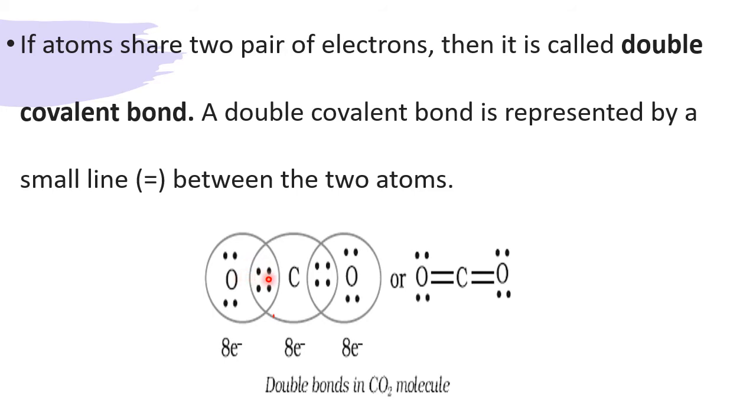That means between carbon and O, sharing of electrons takes place. In what pattern? Two pairs of electrons. One pair leads to a single bond, two pairs lead to a double bond. Yesterday we understood this under oxygen. So this is one more example for a double bond. Two pairs of electrons are shared between two atoms, which leads to the double covalent bond. But everywhere the octet is maintained. They try to attain the octet rule. That is very important.